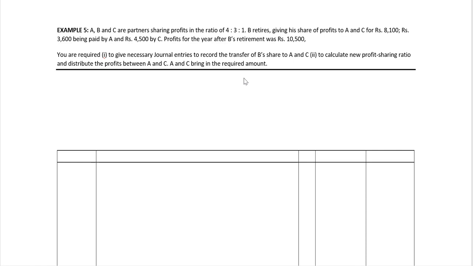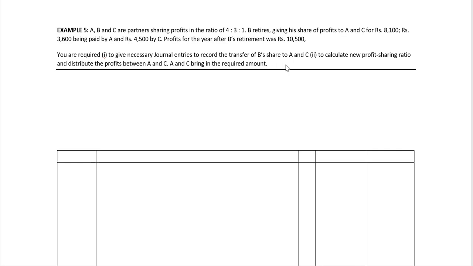So we have the information necessary for the journal entry for adjustment of goodwill. The gaining partners A and C are to be debited with 3,600 and 4,500 rupees respectively, and we need to credit the retiring partner B with rupees 8,100.